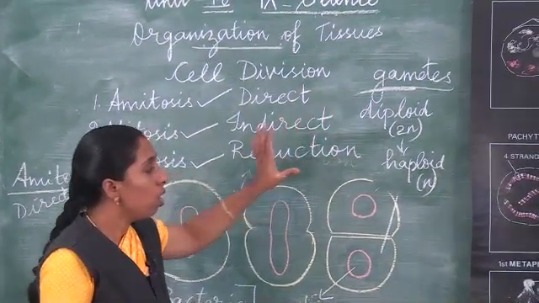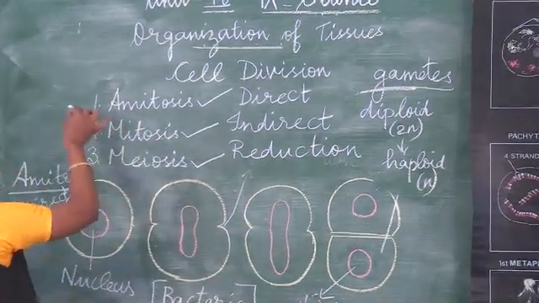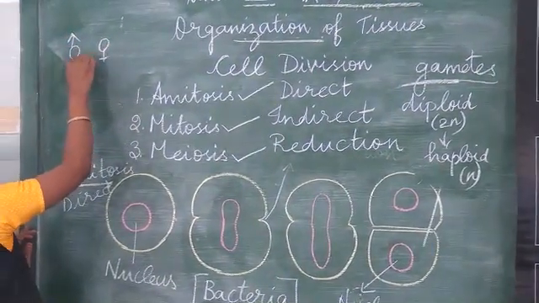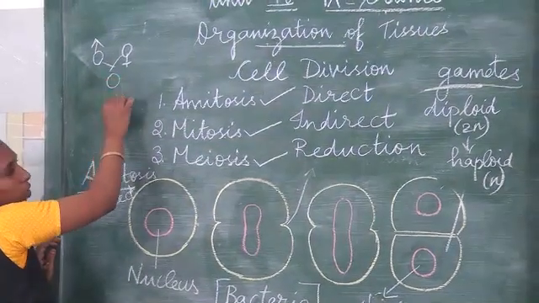So for example, when a male gamete from the testis and a female gamete fuse together, a diploid zygote is formed.